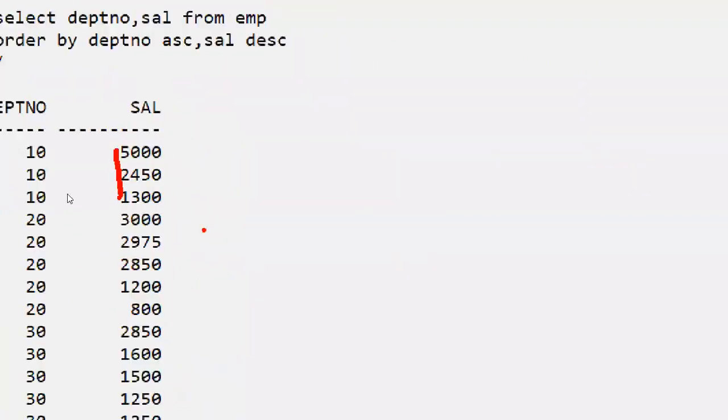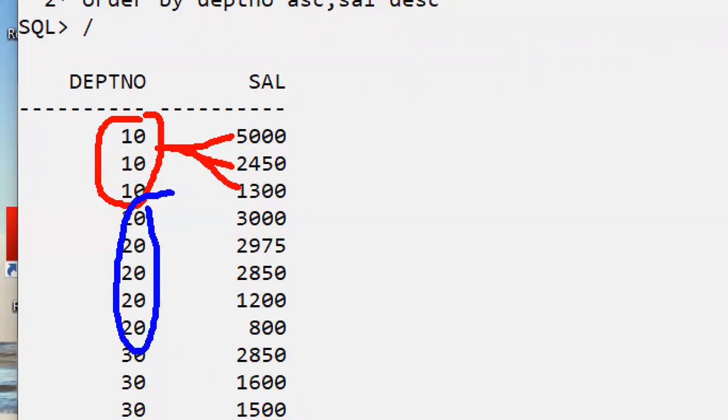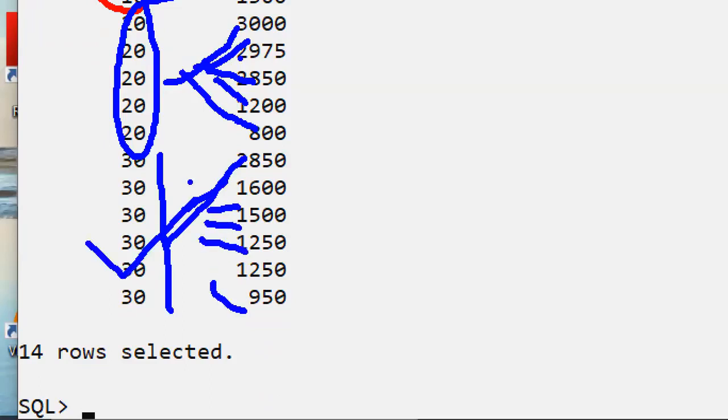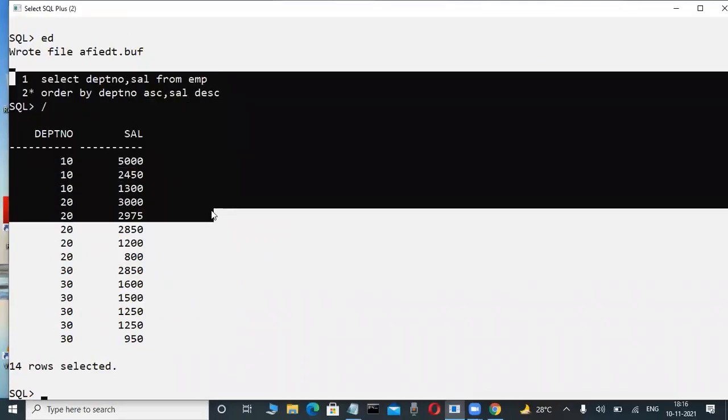Observe here, but how is it executed? 10, 10, 10 - here it is ascending order. Whatever data is arranged here, that is ascending order. In this group only, salary is in descending order. Again the 20th department also: this one is descending order. Observe here, highest value to lowest value, in this group. Again the 30th department also, this group also has descending order. That's why in each and every group where duplicate data is there in the previous column, that group is in descending order in the second column.